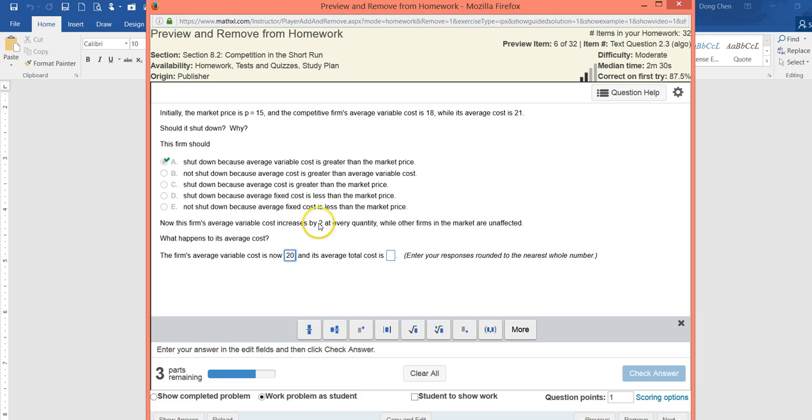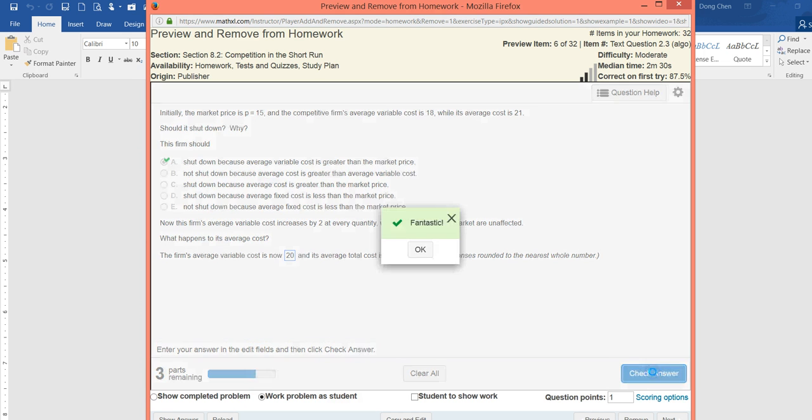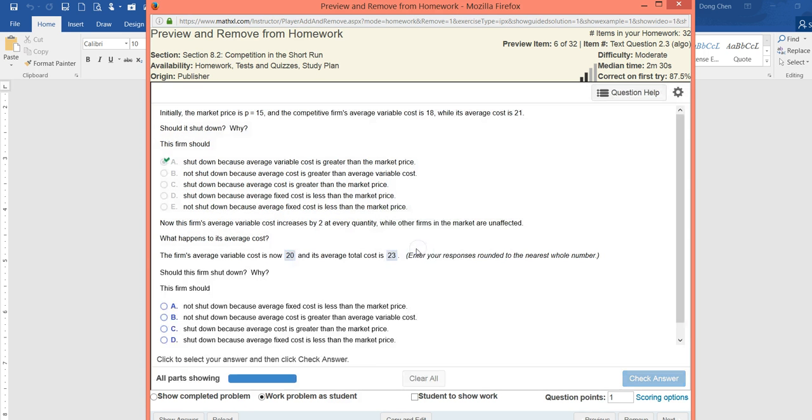Because it increases by 2, the average total cost will also increase by 2. So the original level is 21, so now it should be 23. Check our answer. Fantastic.